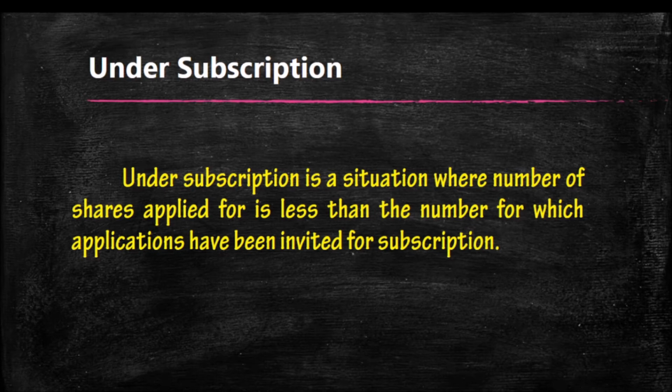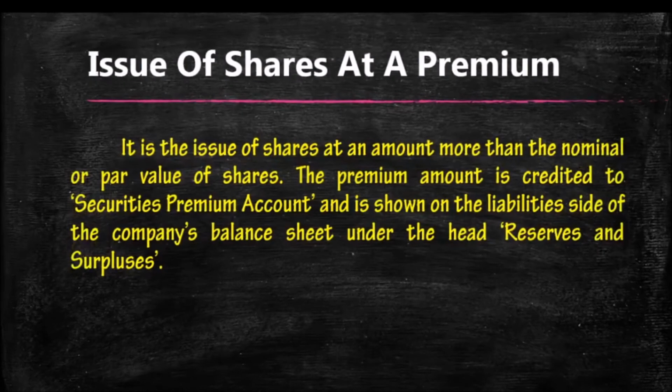So the next topic we are going to learn is issue of shares at a premium. It is the issue of shares at an amount more than the nominal value or par value of the shares. The premium amount is credited to the securities premium account. So the additional amount collected from the applicant will be transferred to a new account known as the securities premium reserve account, or we use securities premium account.